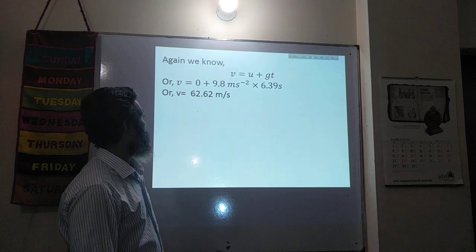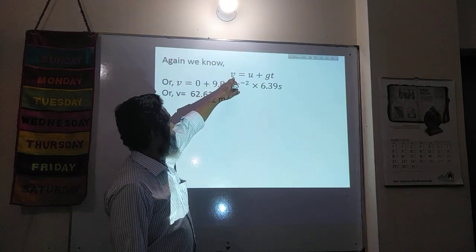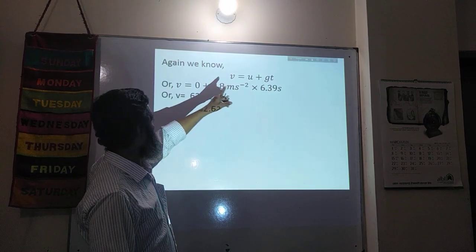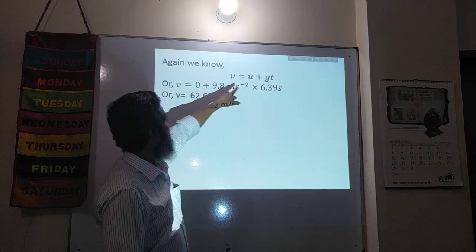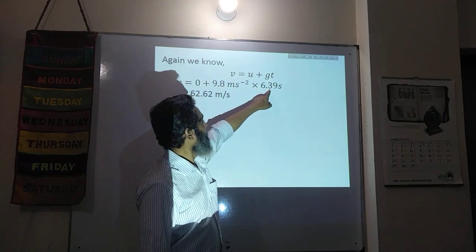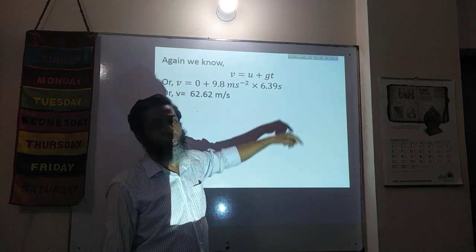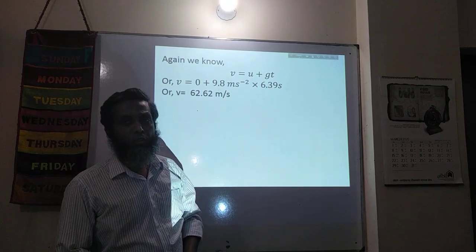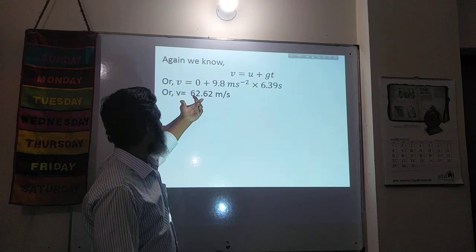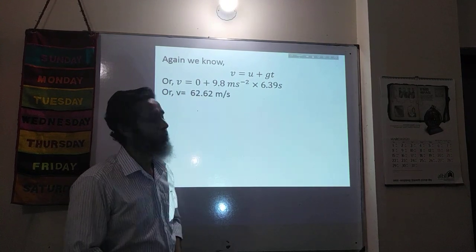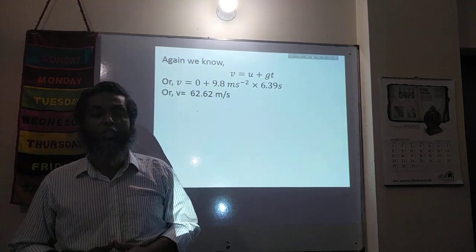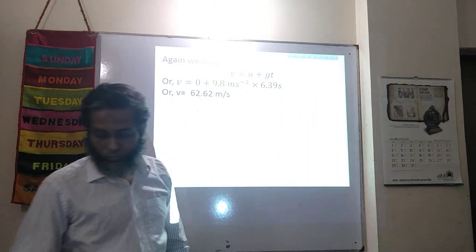And now for the second portion, we have to find the final velocity. v is equal to u plus gt. We know u is equal to 0, g is equal to 9.8 meter per second square, and t is the required time, 6.39 seconds, which we found in the earlier portion. So v is equal to 62.62 meter per second. That means the body will hit the ground with the velocity 62.62 meter per second.